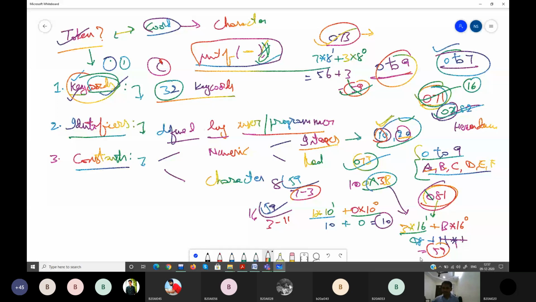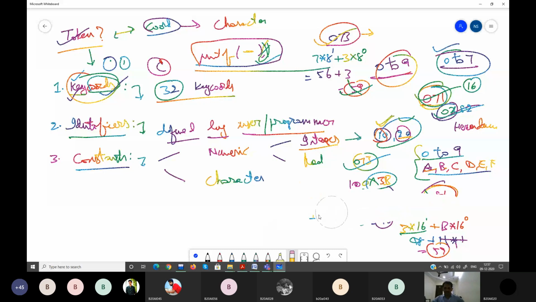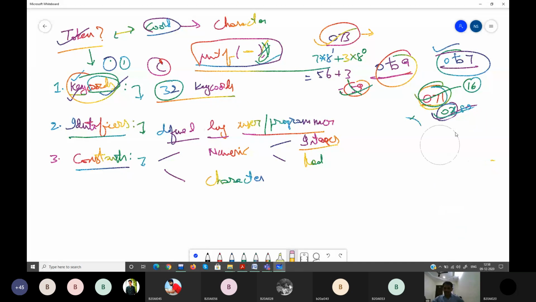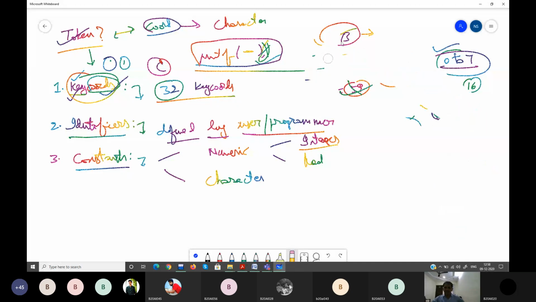I hope you understood. Did you guys understand this? Any doubts in this? If you have not understood anything, you have to ask. This is a part of your mathematics.